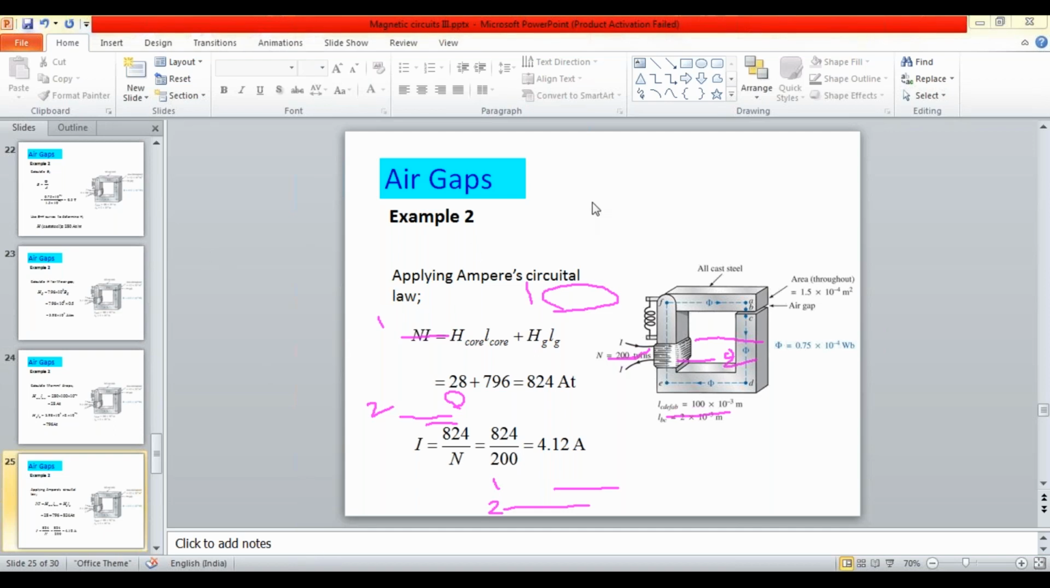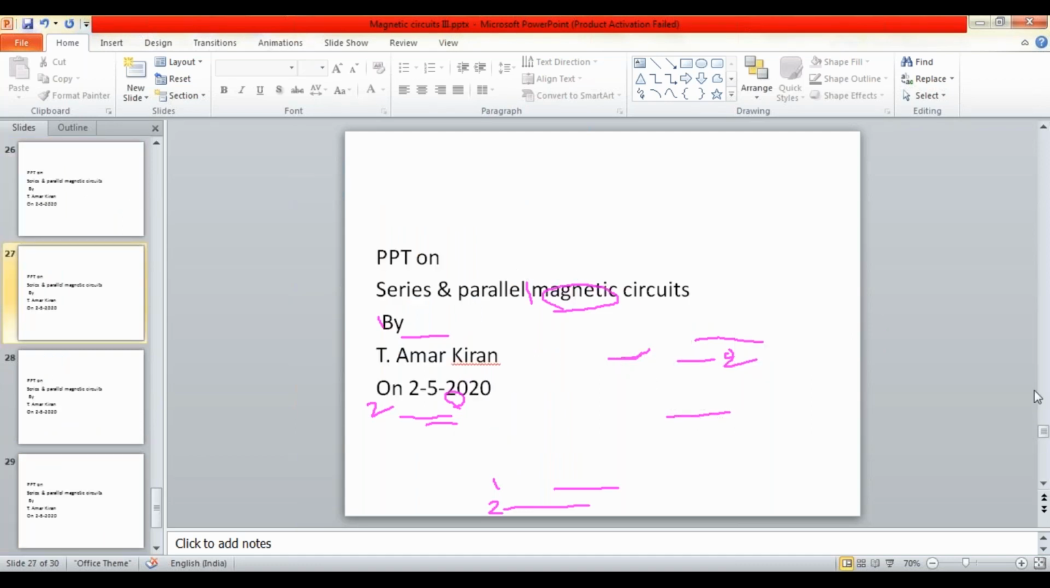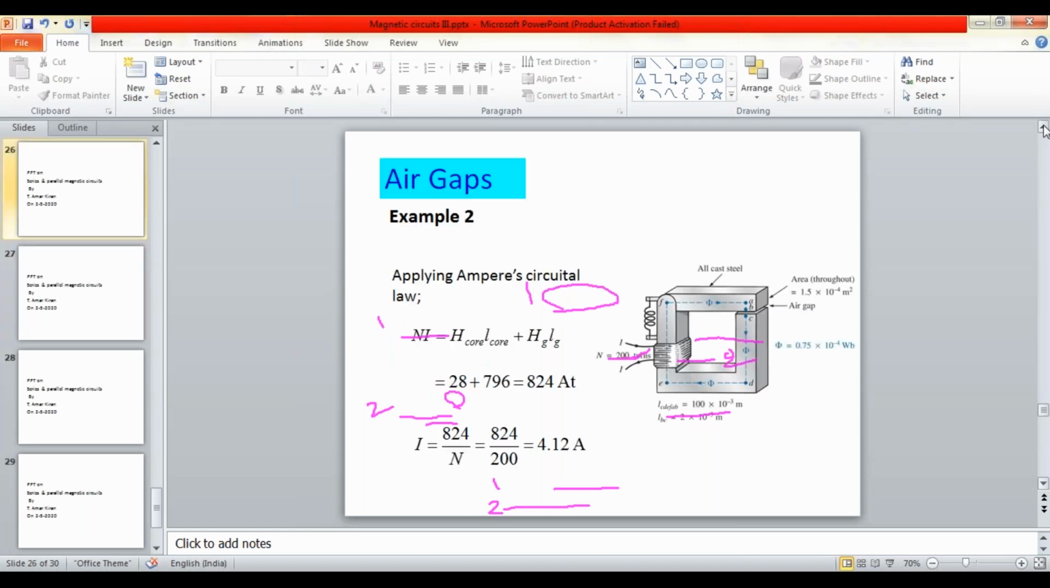The procedure is the same. Whether the problem has 2 materials or 3 materials, or a single air gap, or 2 air gaps or 3 air gaps, it doesn't matter. The procedure is the same, so try to follow the procedure only. These are the things in our third unit.